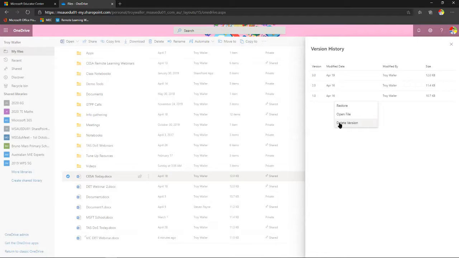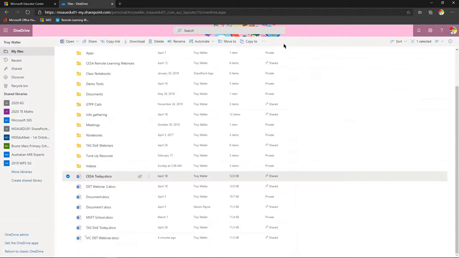And that's really key when we're working with students, especially remotely or in a hybrid blended learning environment, because students may accidentally or even on purpose mess up our collaborative documents. So it's really good to be able to go back and find a version before the changes were made and restore that. All right. So putting things in OneDrive, it's not just about storage, it's not just about collaboration. There's all these other things that we can do with it as well. So that's in my files.